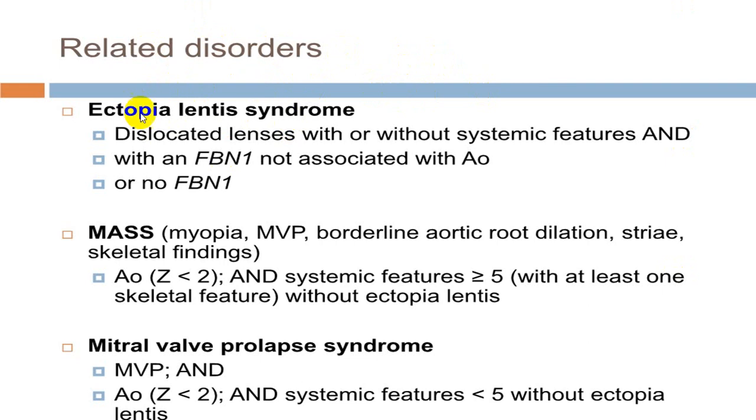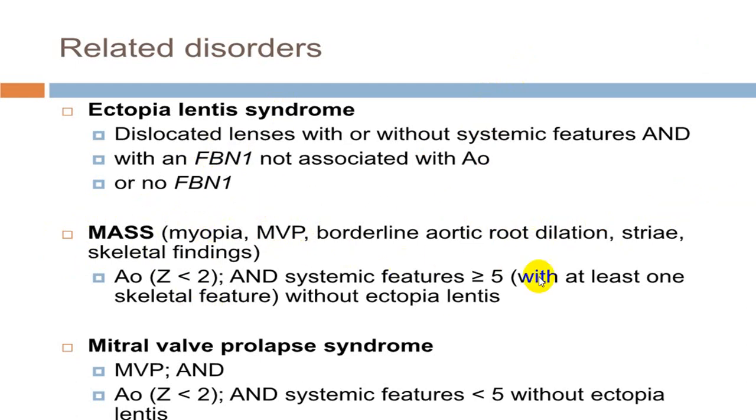So that is also put as ectopia lentis syndrome, where you have a dislocated or subluxated lens with or without systemic features, which may or may not be associated with genetic criteria, and associated with aortic root dilatation. MASS, we already told you: myopia, mitral valve prolapse, aortic root dilatation, striae and skeletal findings.